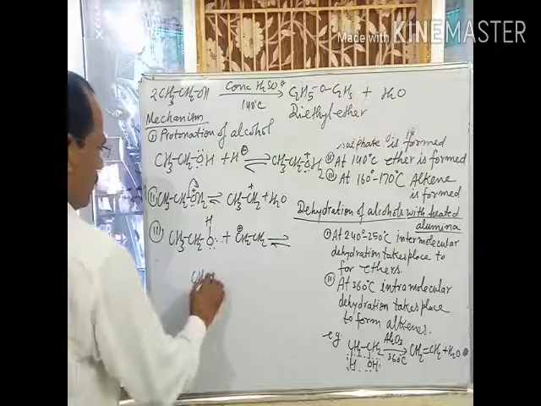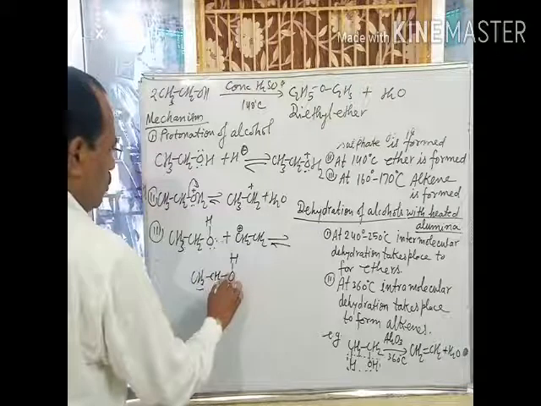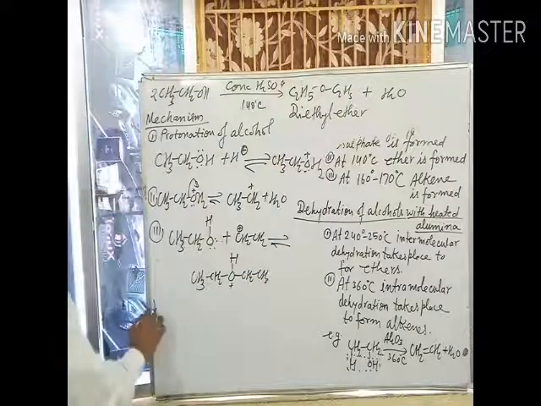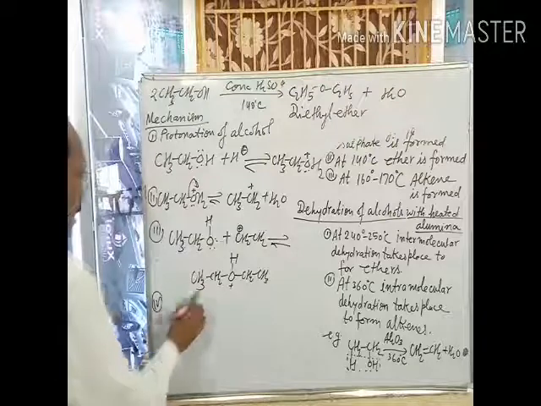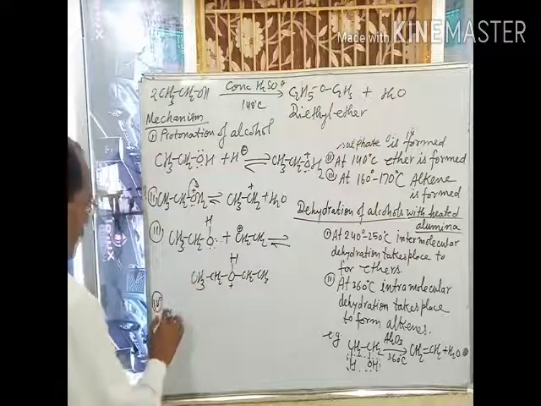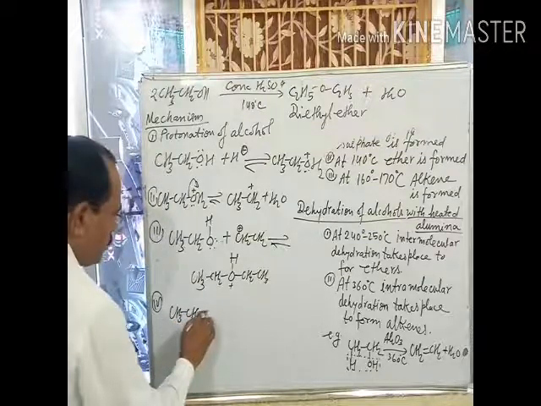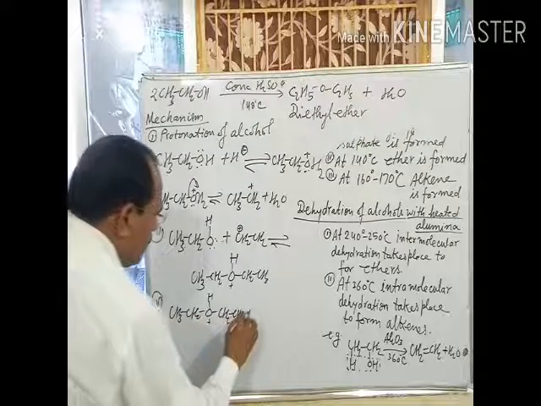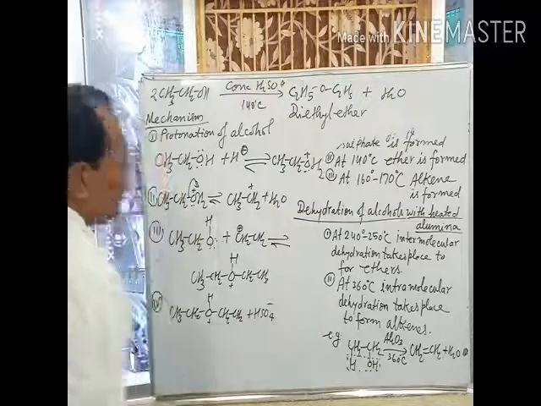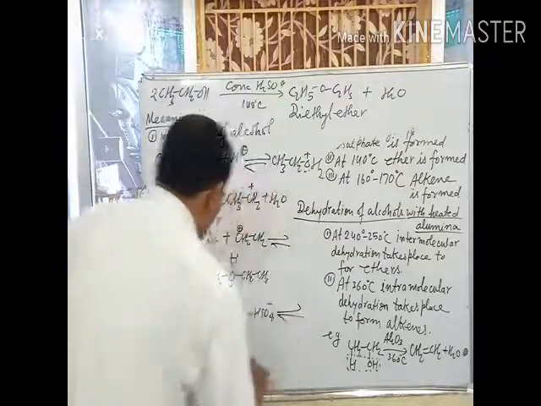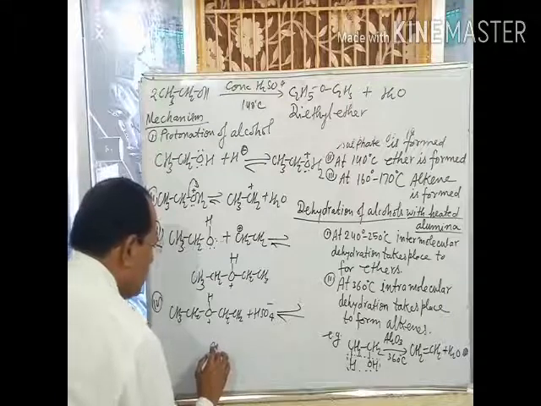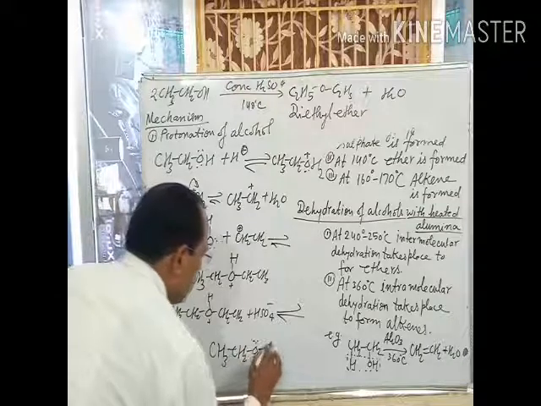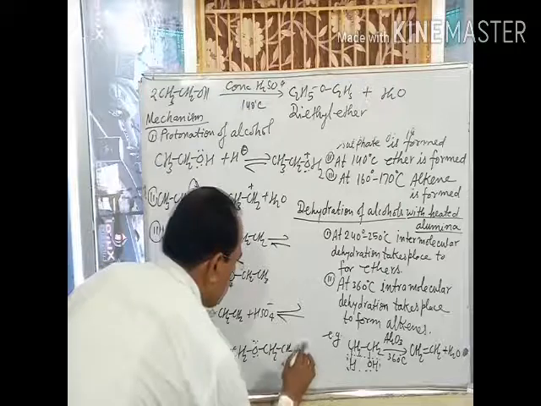CH3CH2OH CH2CH3 is obtained, and in the last step, abstraction of a proton takes place by the nucleophile, that is CH3CH2OH CH2CH3 plus HSO4 negative of H2SO4 forms diethyl ether and H2SO4.